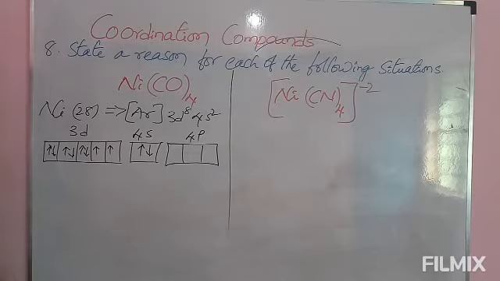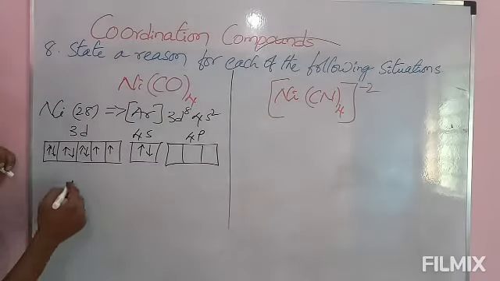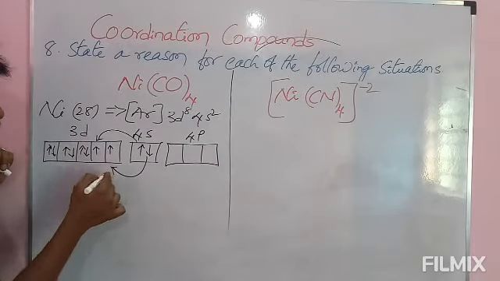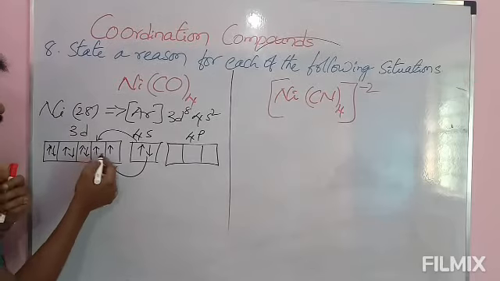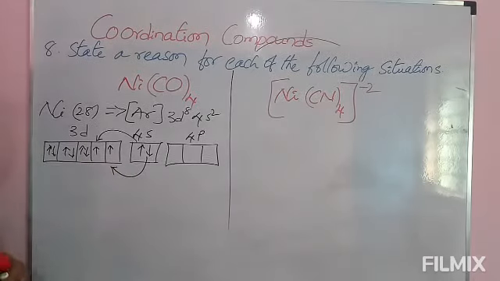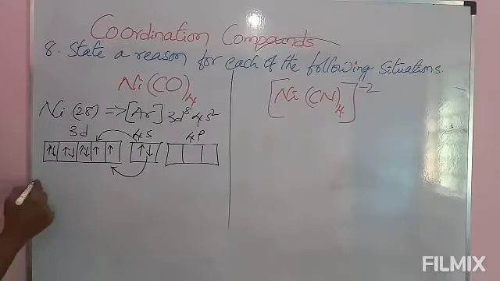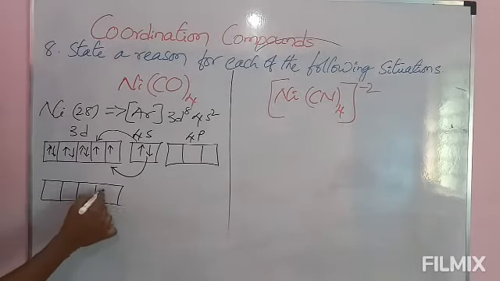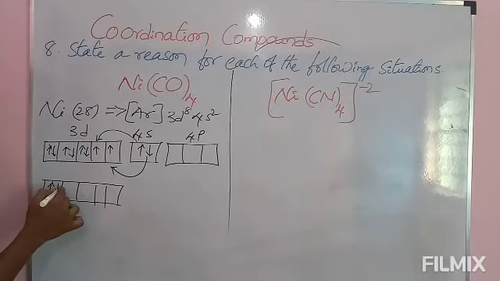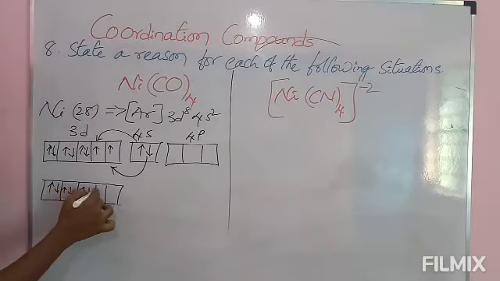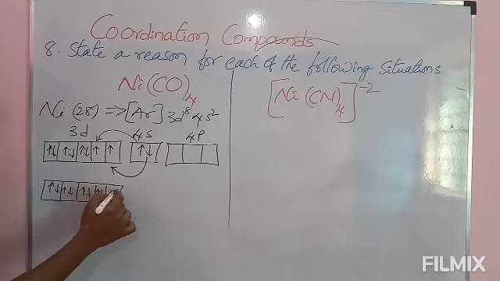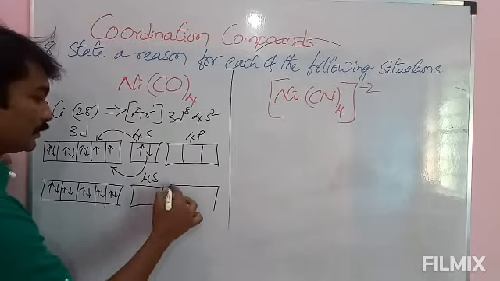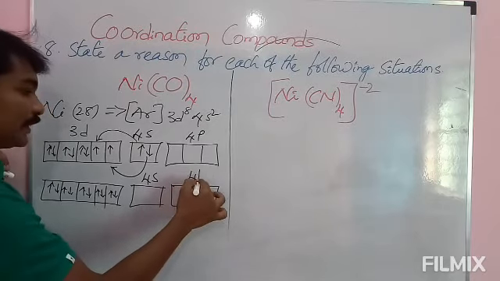And see here carbonyl is a strong ligand, that's why these 2 electrons will join these two electrons of 3d and they will form paired electrons, and as a result what will happen here? 1 2 3 4 5, and here 4s is vacant and 4p is vacant.